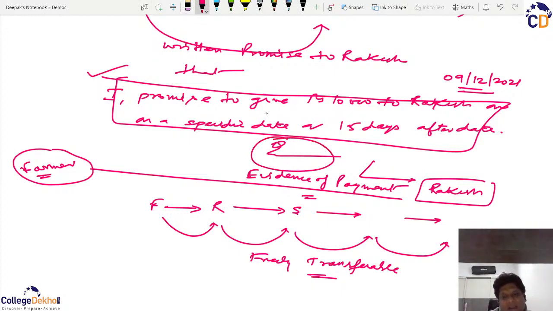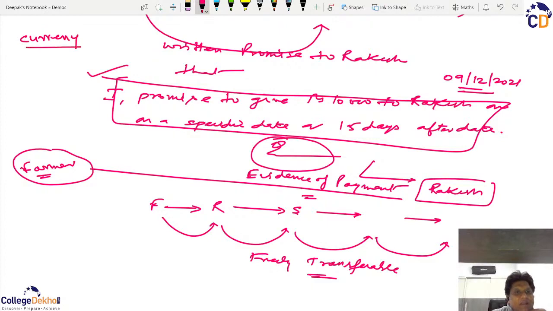So it will have all those characteristics of a currency, the only difference being that in the case of currency, the liability was by the government through the RBI. And in this case, the liability is on anyone who is not a government authority, like any other person, like you and me. So when the liability to pay is through the RBI, we use the word currency.